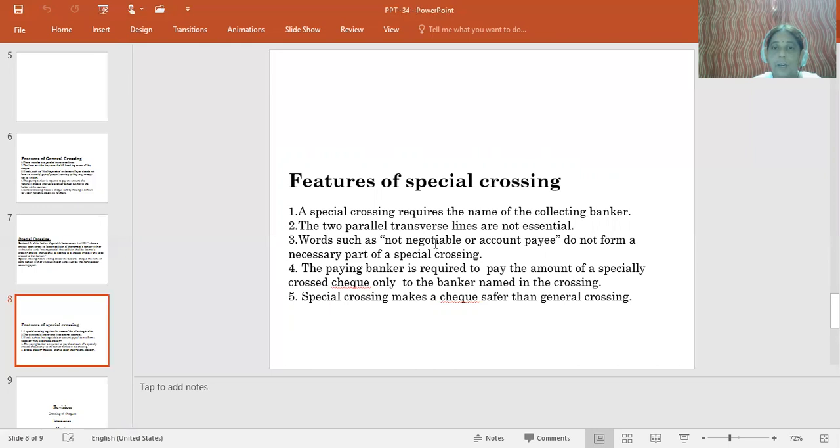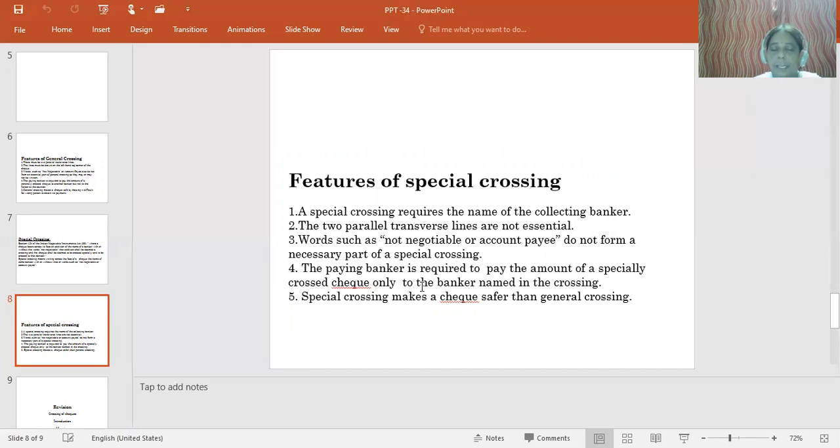Again, the words "and company" may or may not be required. In case of general crossing, the same thing is applicable even in the case of special crossing. The paying banker is required to pay the amount of a specially crossed check only to the banker named in the crossing. Again, here the role of the collecting banker is very important.